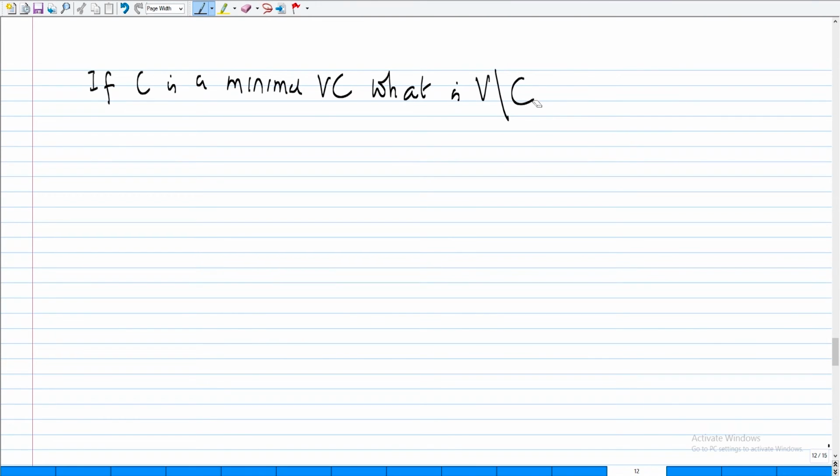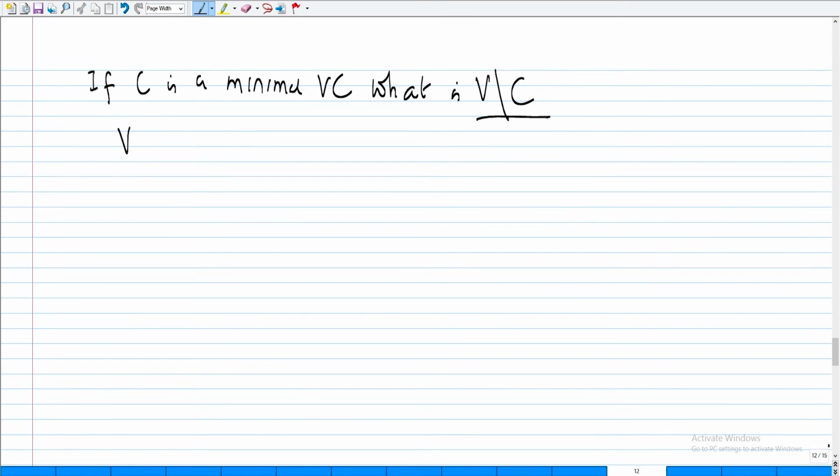Can there be edges inside V minus C? So C is a minimal vertex cover in a graph, which means that this covers all the edges, it intersects every edge. Now you look at the vertices which are in the complement of C, that is the set V minus C. Can there be any edges inside this set? Right? By this long story, it is not possible.